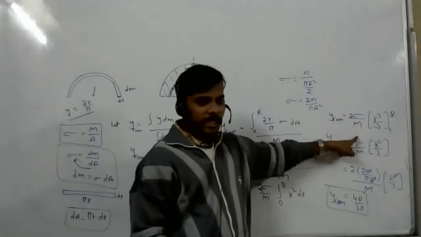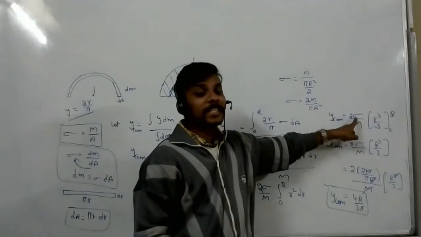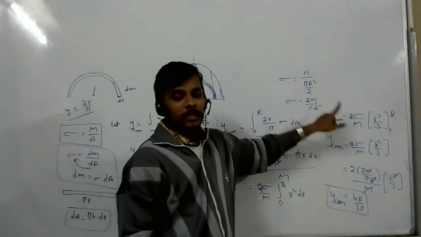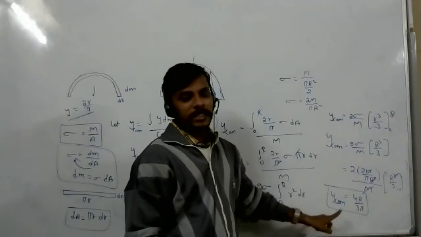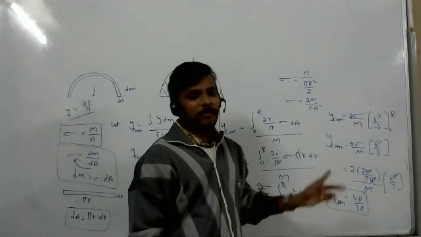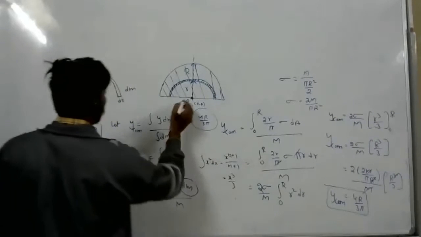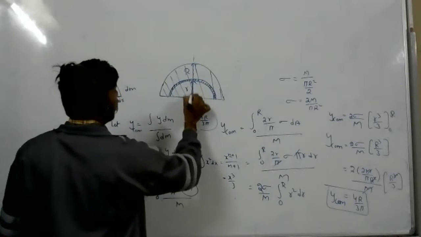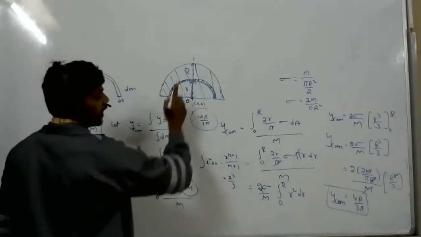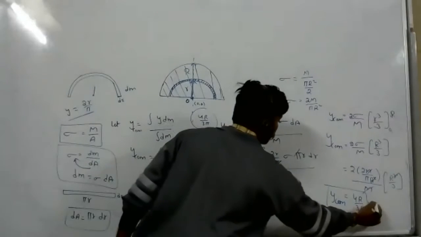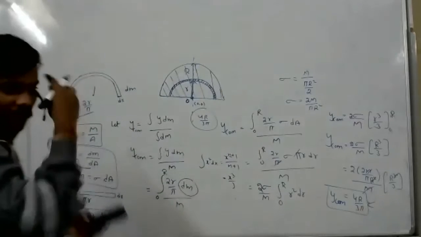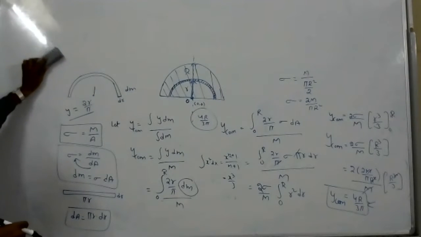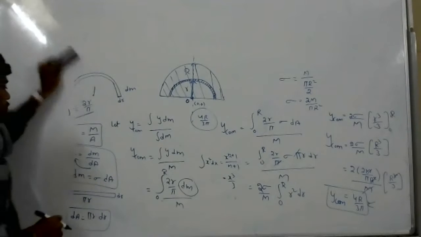We have to integrate. After getting the integration, again we convert sigma into mass per length or mass per area. After converting, the y center of mass will be here. X center of mass we can calculate; it will be somewhere here. If we take this as the origin, in the y direction the center of mass will be here. Okay? Clear? Clear, sir.